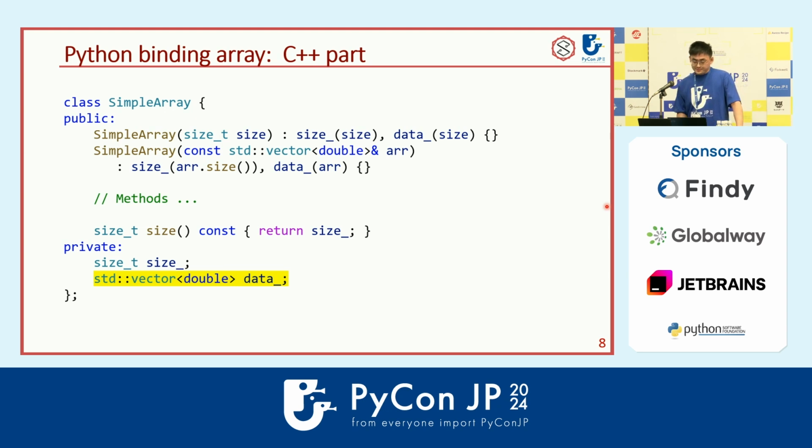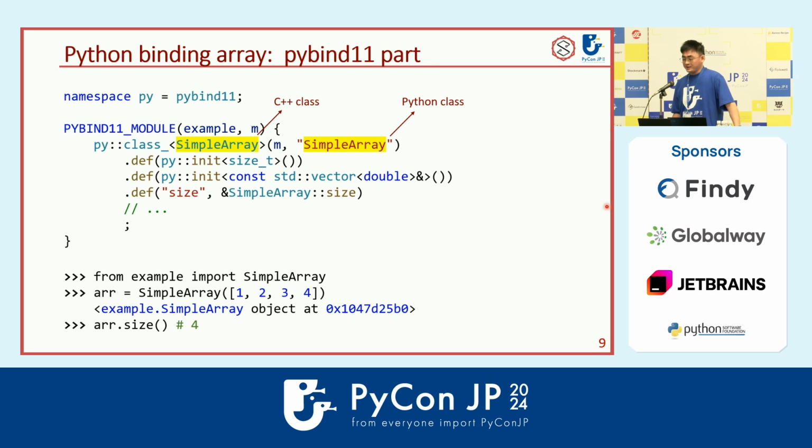Then I would like to introduce how we write the Python binding between C++ and Python. The slide shows a simple array definition in C++. You can see we call the array SimpleArray. You can see there are constructors. There are some methods, including size to get the size of the array. And there are members. We have the size here, and we also have the data, which is the raw buffer. I just use std::vector here as the raw buffer. And you can see I fixed it to use the double type here. I will talk about this later.